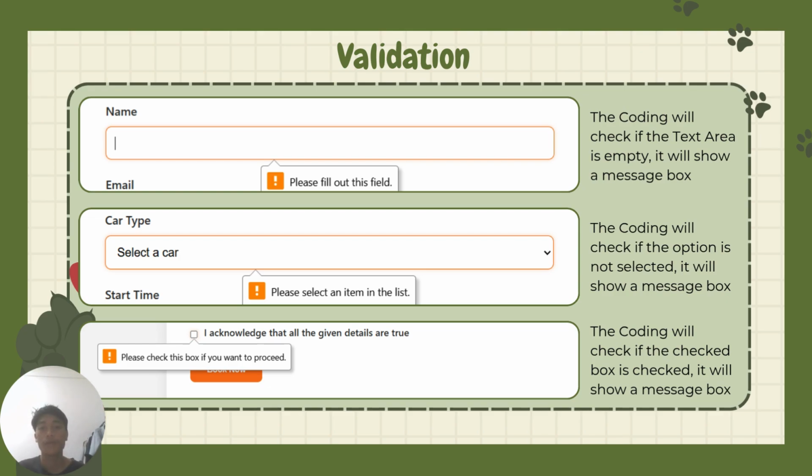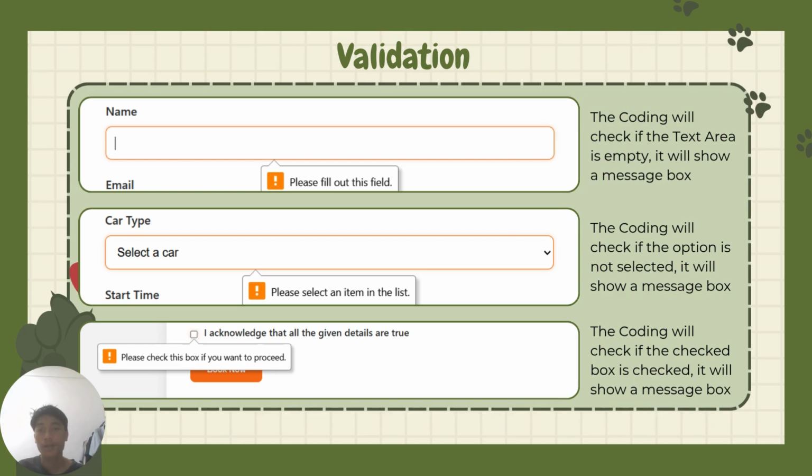My name is Muhammad Luman bin Agil and I'm here to explain to you the validation part of our project. So I will start with the first one, which is the text area. As you can see here, if you didn't insert anything in the text area, there is a message box that will remind you, please fill out this field.